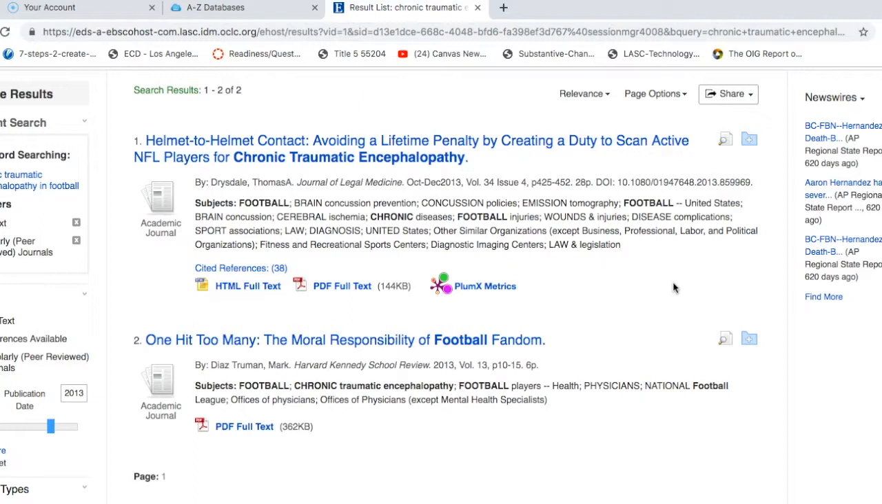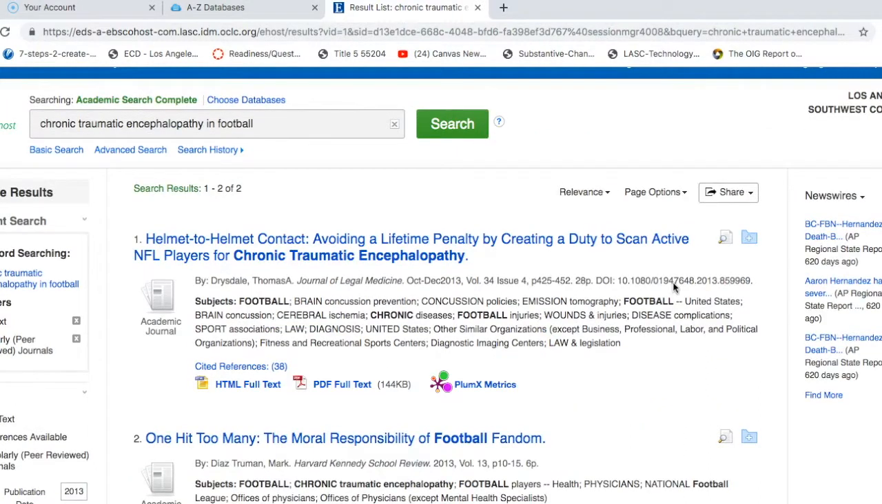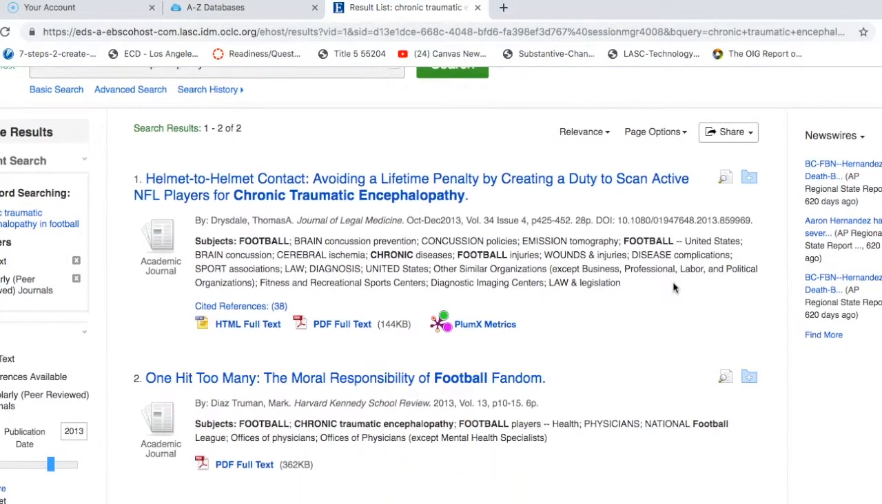So these articles are both from before Aaron Hernandez died. So if I was doing this for real, if I was really doing a research paper on this topic, I would keep looking for more recent articles. But for the sake of time, I'm going to select one of these to show you what you do next.